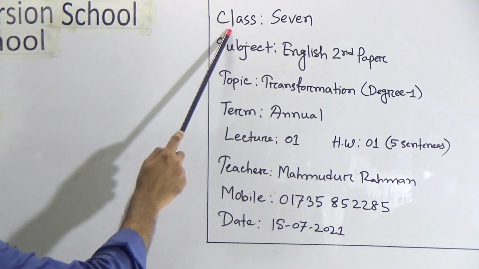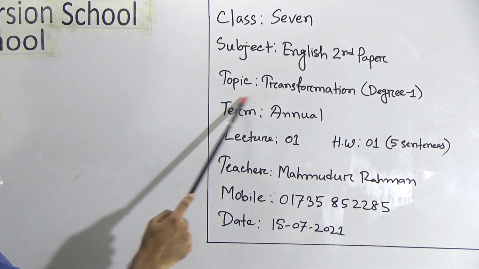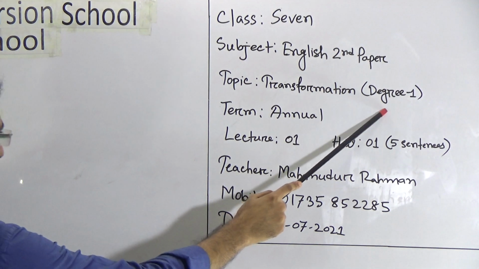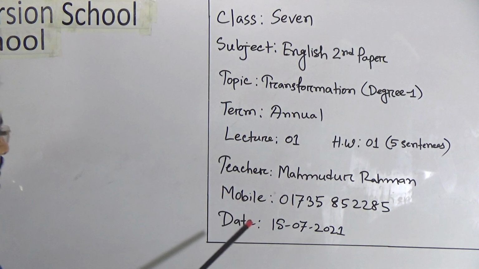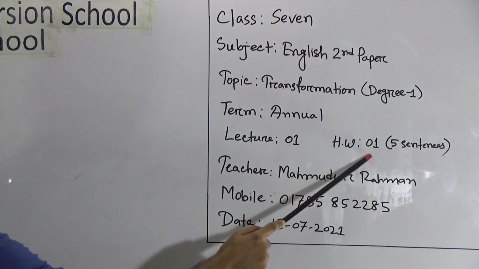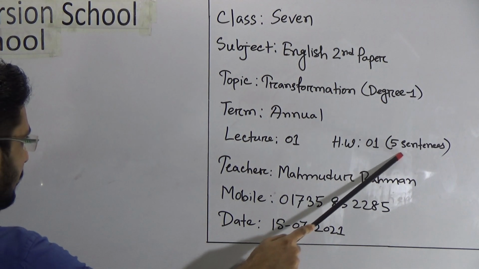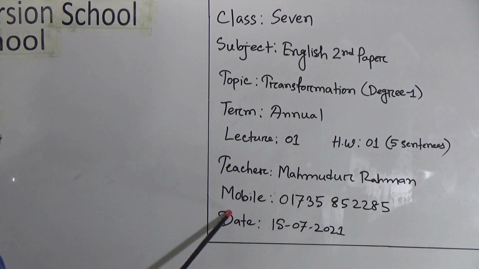This is the class for the students of class 7, subject English second paper, topic transformation of degree 1. That means there will be another class on this topic. Term annual, lecture number 1, HW1, and your HW will be 5 sentences that will be discussed later. Teacher Mahmudur Rahman, and this is my phone number. Okay, dear students, look at the board carefully.